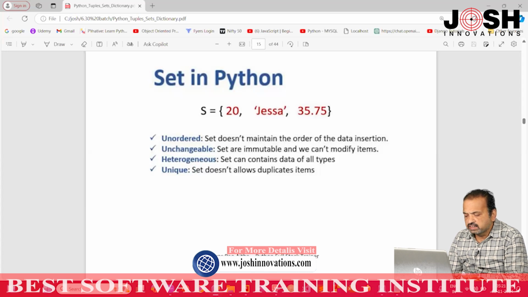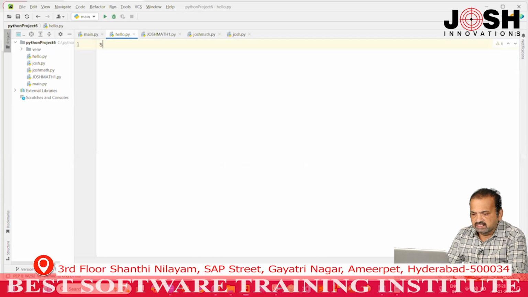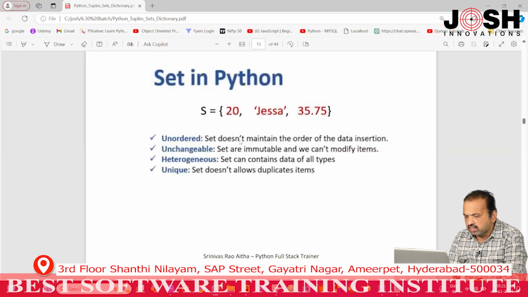Let us see. I will go to PyCharm and I will create one set. For example, S equals to, surrounded by curly brackets, 10, 20, 30, 40, 50. Not only this, the third property is heterogeneous. Sets can contain data of all types.